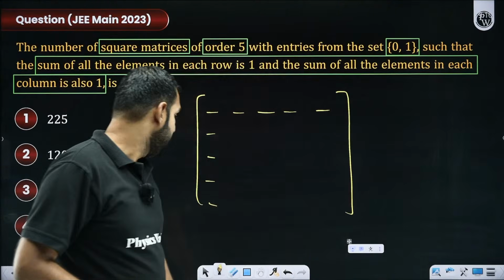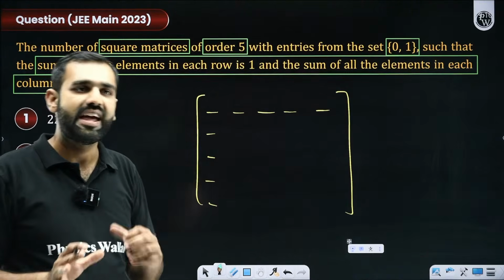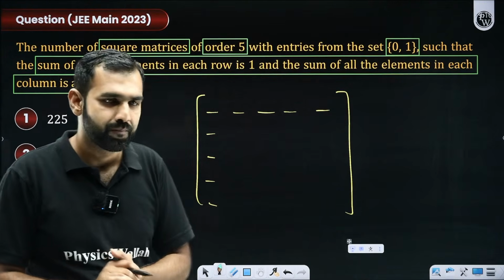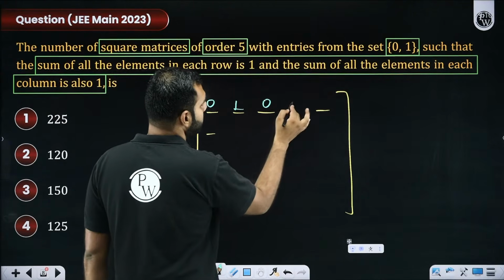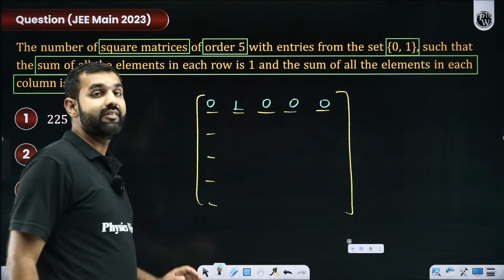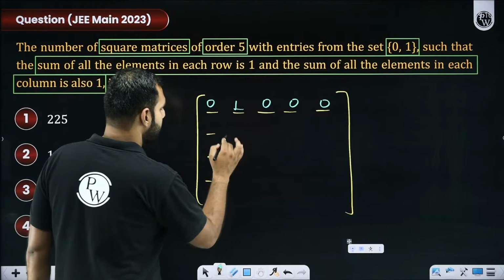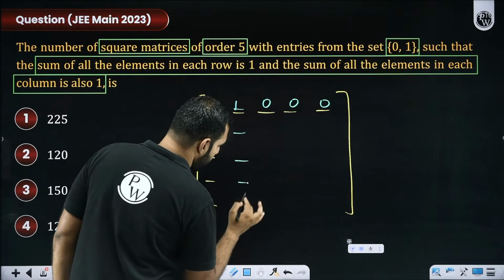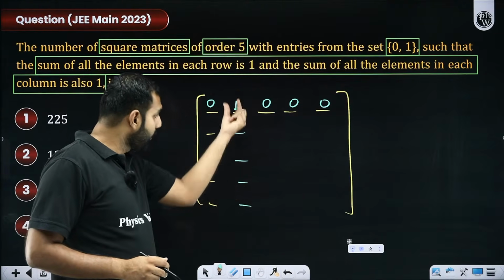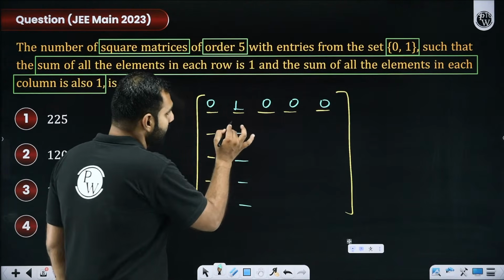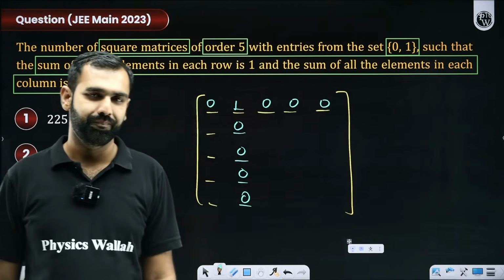Now, pay attention to this part, students. I am told that each row and each column should have the sum as 1. So let's say this is your first row. In the first row, I have kept 1 here. Now when I have fixed this one here, do you not think that when I talk about all the other remaining rows, I cannot keep a 1 here, because if you choose any row or any column, the sum has to be 1.